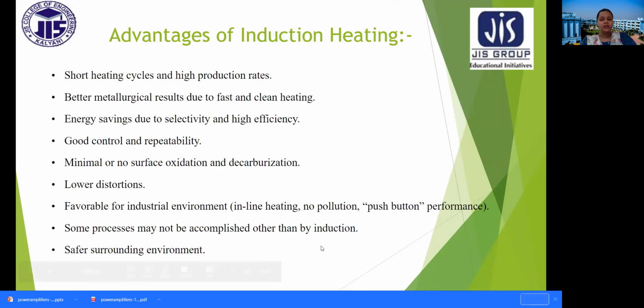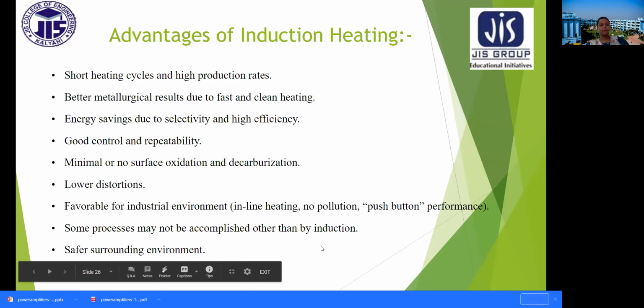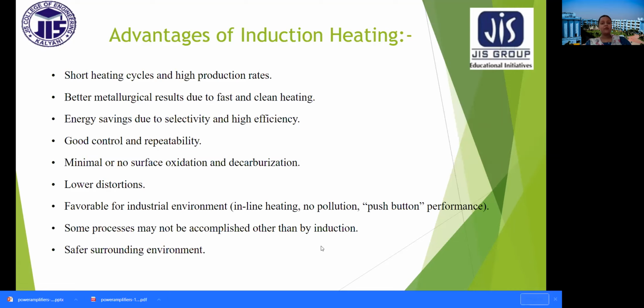Now, what are the advantages? Why should we use induction heating? Short heating cycles and high production rates, better metallurgical result due to fast and clean heating, energy savings due to selectivity and high efficiency, good control and repeatability, minimal or no surface oxidation and decarburization, lower distortion, favorable for industrial environment. Some processes may not be accomplished other than by induction, and it is safe for the surrounding environment. So these are the advantages of induction heating.